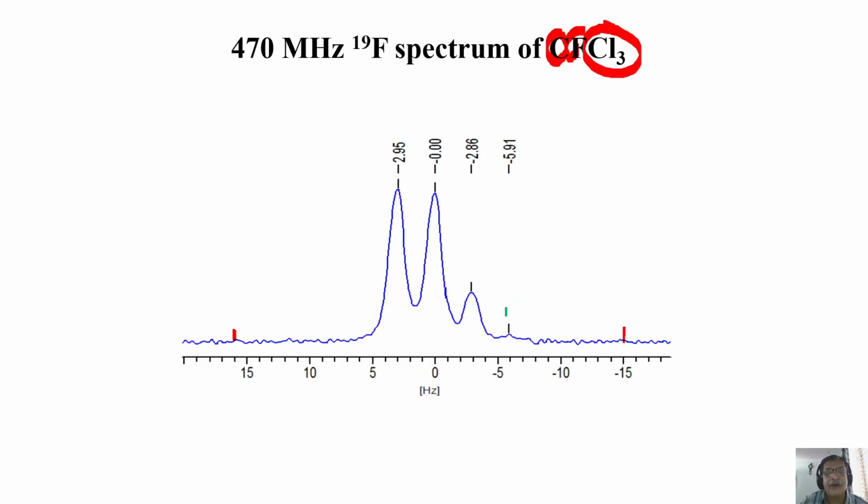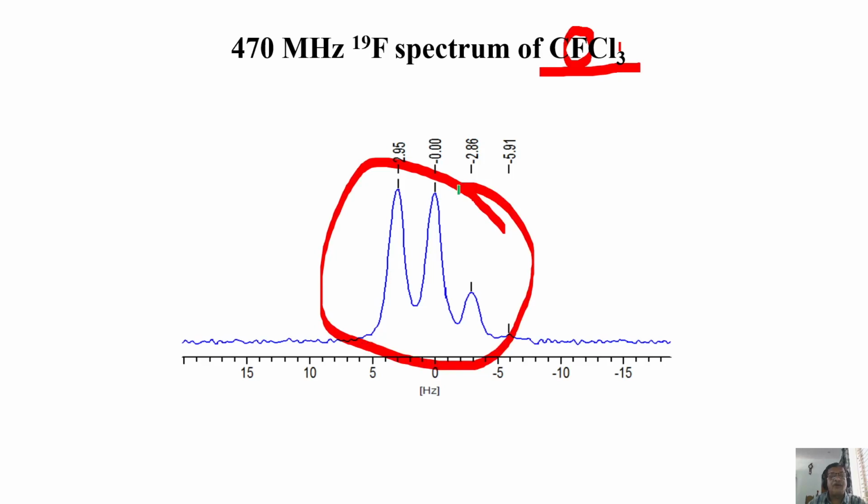But still, how did I get 4 peaks? Something strange, right? How can you expect 4 peaks for CFCl3 when this is not coupled to this? The 1% natural carbon-13 coupling we don't see, we are not bothered to see. This chlorine will not couple to this, we have only one fluorine. In reality, I must get only one peak, but literally I got 4 peaks. How do you analyze this? All are realistic peaks. I give you the intensities: 100%, 95%, 30%, 3%.